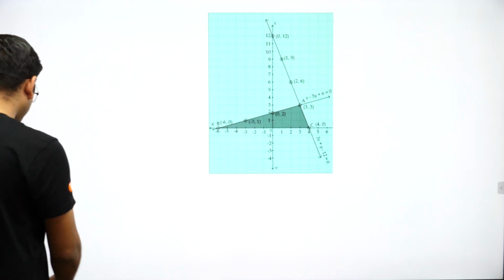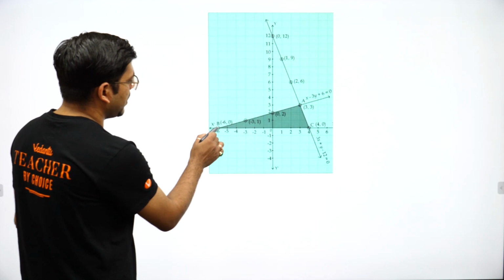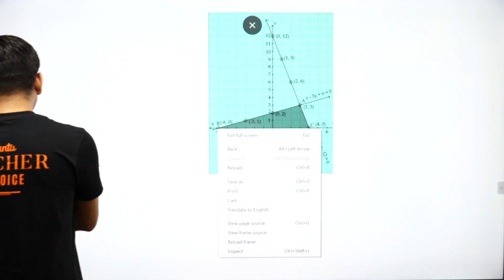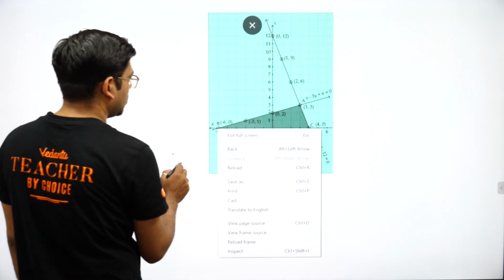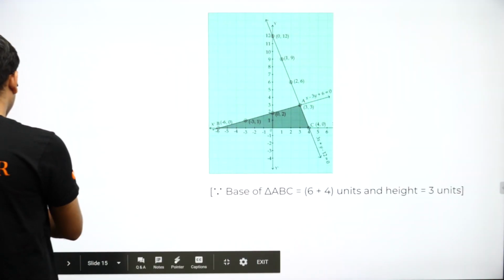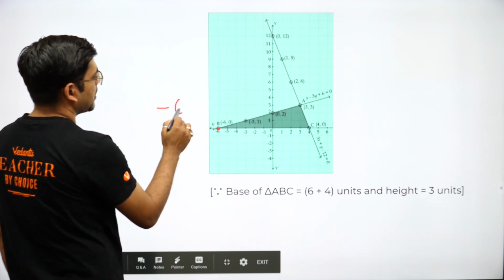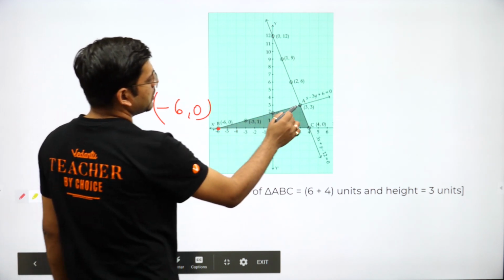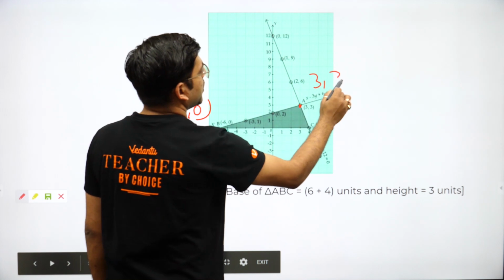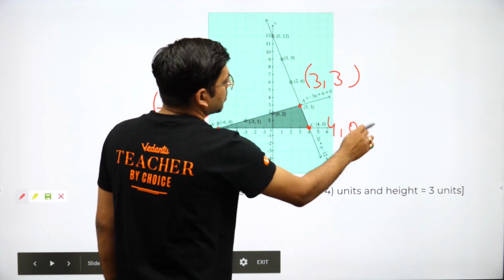I'm sure you would not be able to see the graph because it's a bit small, but I will help you. This point is nothing but minus 6, 0. This point is nothing but 3, 3, and this point is nothing but 4, 0.